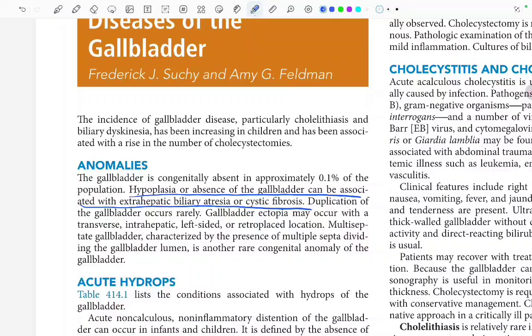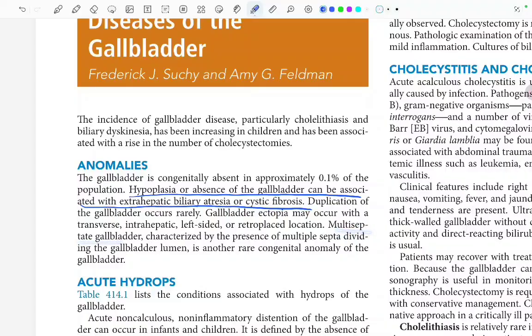So here we talked about the congenital anomalies of the gallbladder. It can be hypoplasia or absence of the gallbladder, which is associated with extrahepatic biliary atresia and cystic fibrosis. There can be duplication, there can be ectopia, or there can be a multiseptate gallbladder.